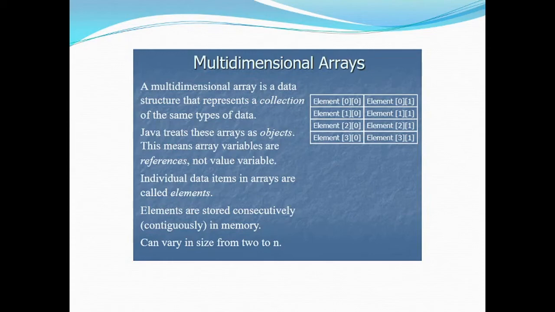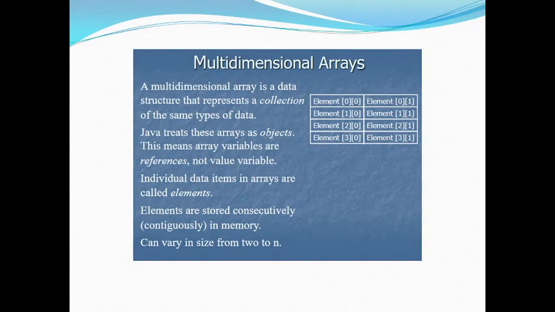A multi-dimensional array is a data structure that represents a collection of the same types of data. Like in single dimensional arrays, we have the data that belongs to the same data type. In the same fashion, multi-dimensional arrays also have data that belong to the same data type.